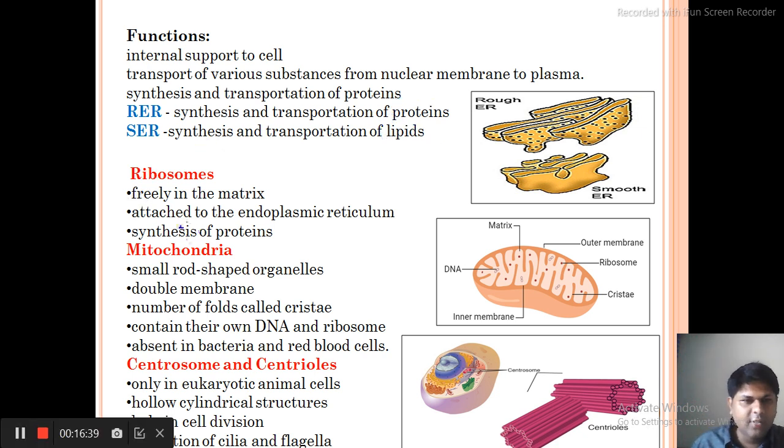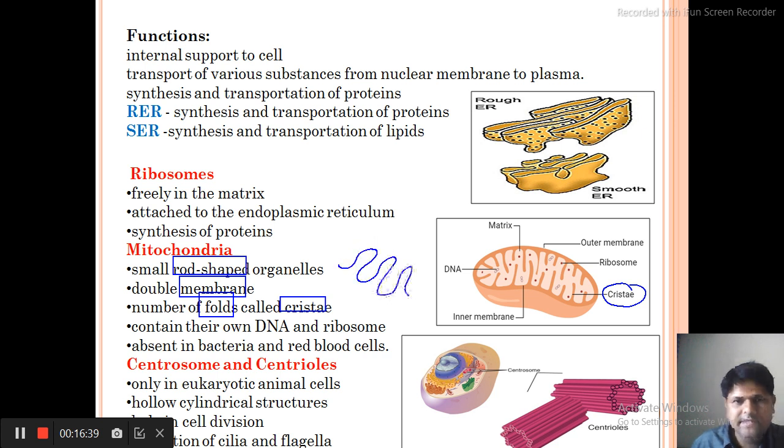If we talk about mitochondria, they are rod-shaped organelles and have a double membrane, and every fold is called cristae. Okay, here you can see the cristae are formed. If I draw for you, the structure is like this, and they are called cristae. They contain their own DNA. The very important fact is that they contain their own DNA and their own ribosomes. This is the special feature of mitochondria.